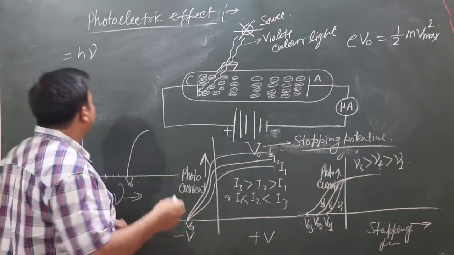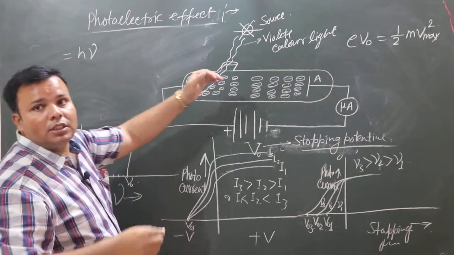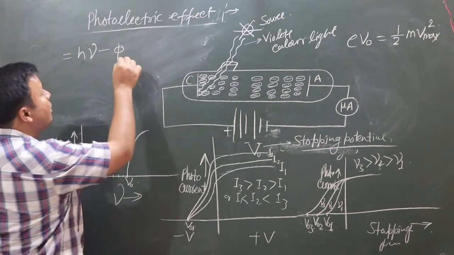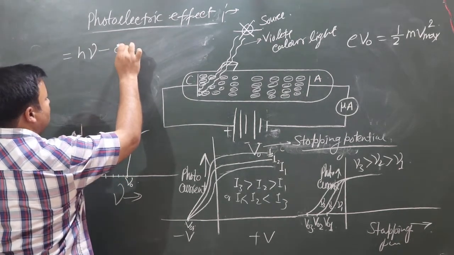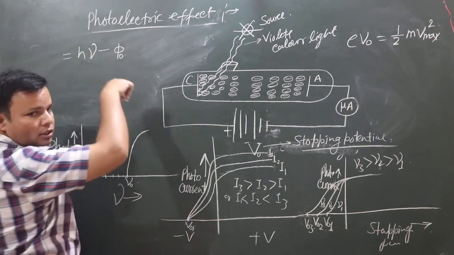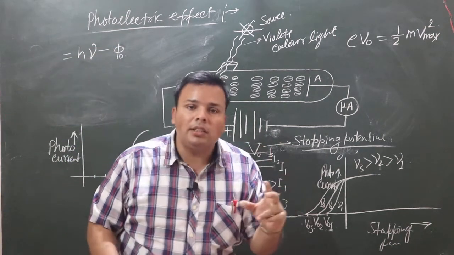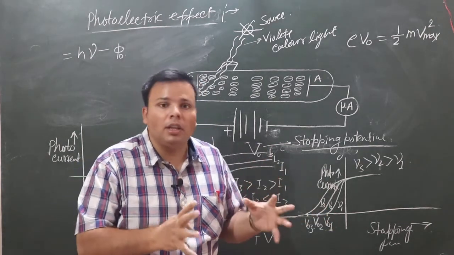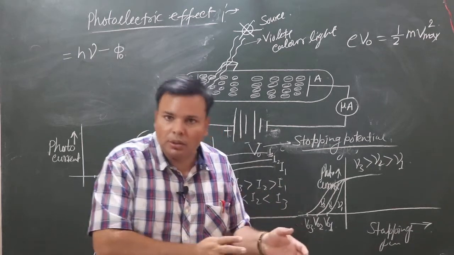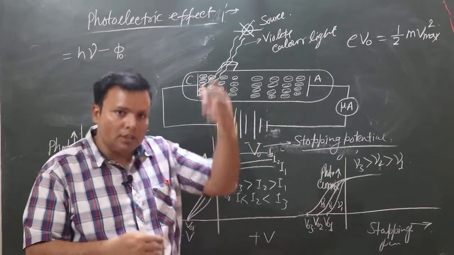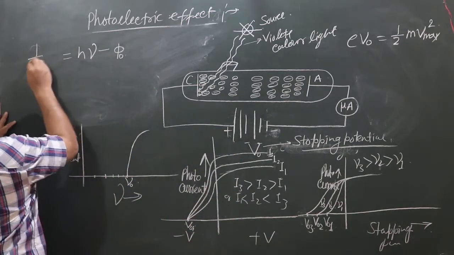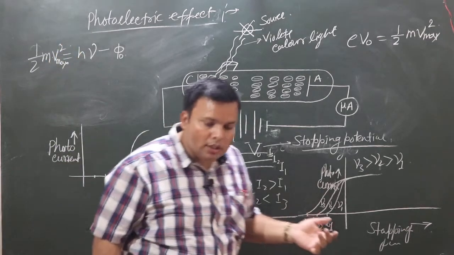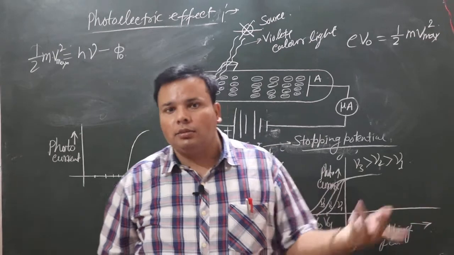Okay, so we can say h nu, with nu the frequency of light incident on the metal surface, some part of the energy is absorbed by the electrons, and the remaining energy helps the movement of photoelectrons.